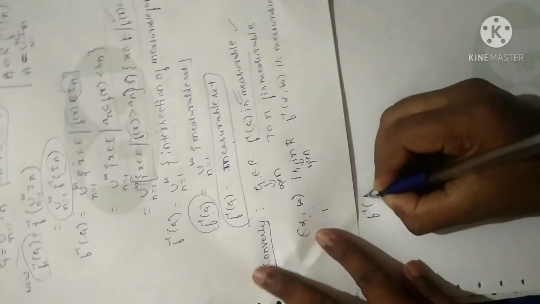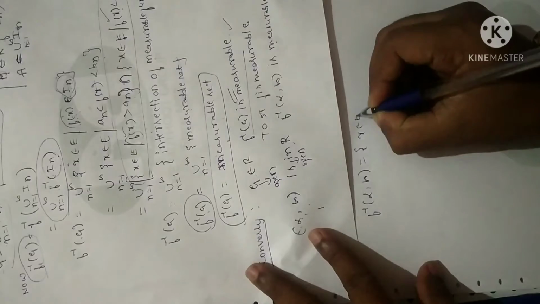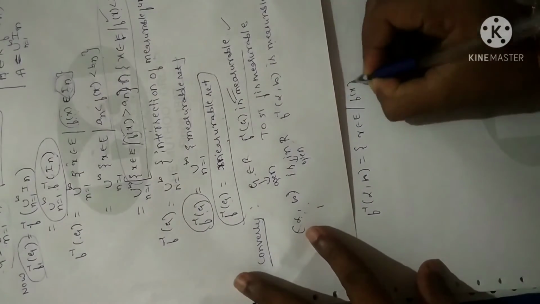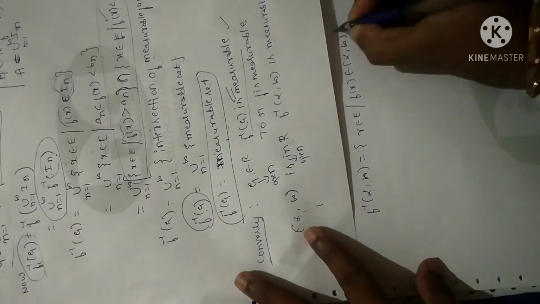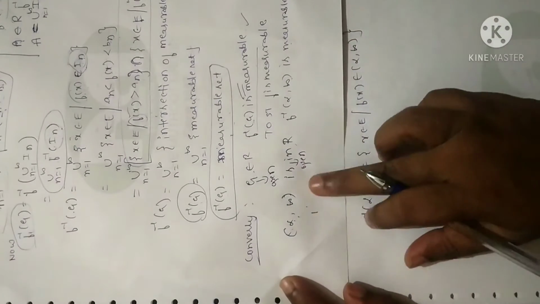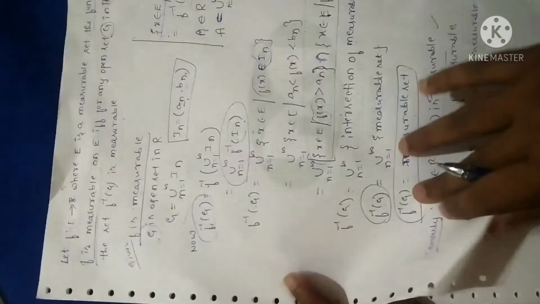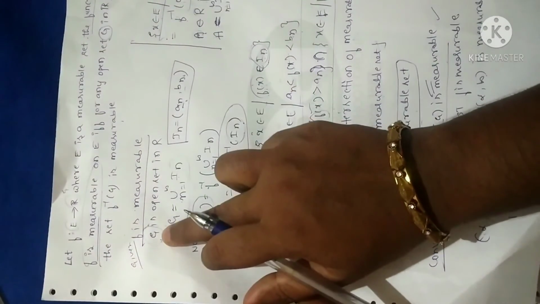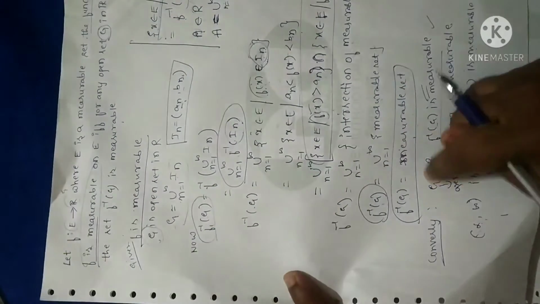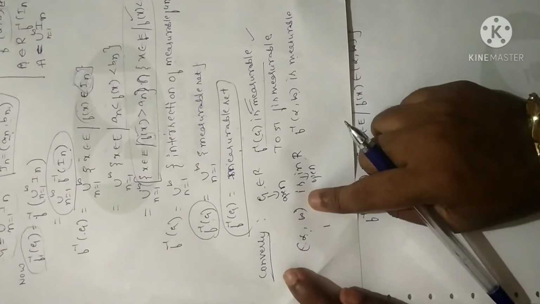I can express f inverse of (alpha, infinity) in terms of function as the set of x such that f of x belongs to the open interval (alpha, infinity). I have already explained this. So as per the first case, if we consider any open set in R, then f inverse of G is measurable. We have already proved this. So what I have assumed is the open interval (alpha, infinity) in R.